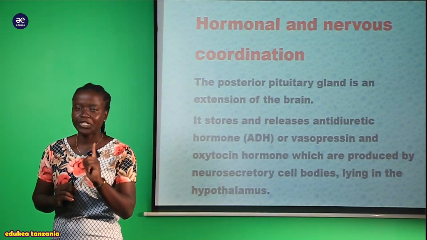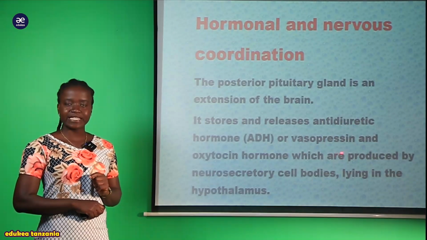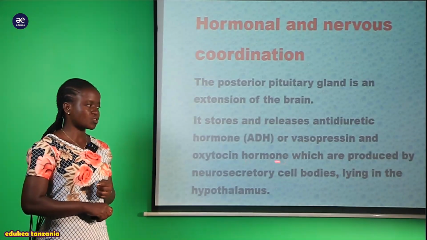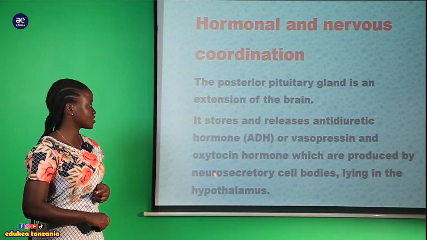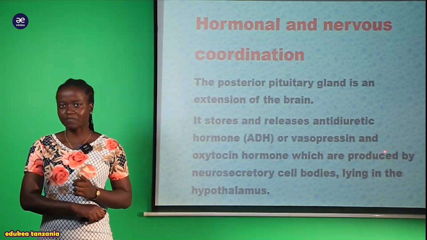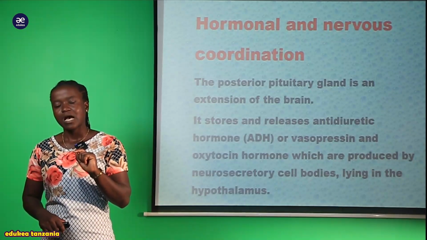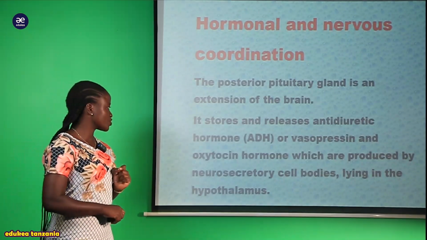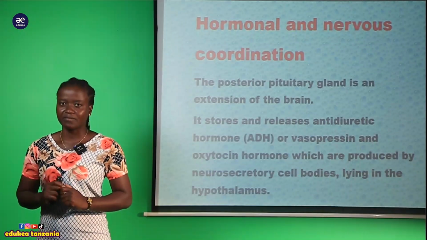The first hormone is called antidiuretic hormone, or we can call it vasopressin hormone. The second hormone is called the oxytocin hormone, which is produced by the neurosecretory cell bodies lying in the hypothalamus. So these hormones, which are found within the posterior pituitary gland, are produced within the hypothalamus in the structure called the neurosecretory cell bodies.